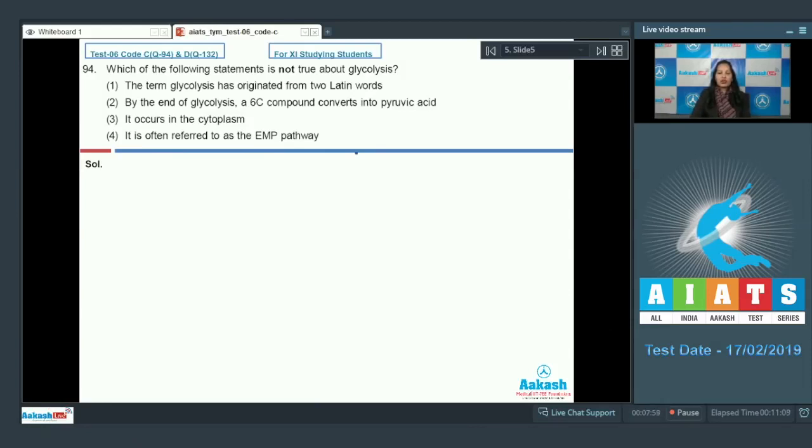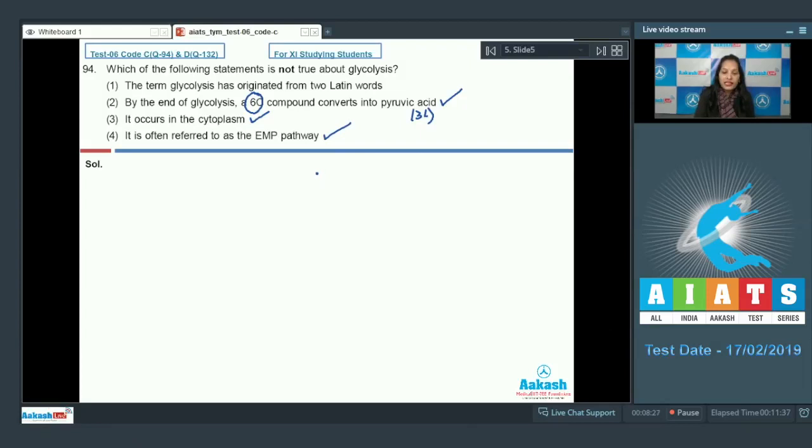Glycolysis is the partial oxidation of glucose into two molecules of pyruvic acid. It takes place in the cytoplasm, so that is correct. And at the end of glycolysis, the glucose, a 6-carbon compound, converts into pyruvic acid, which is a 3-carbon compound. It is also correct.